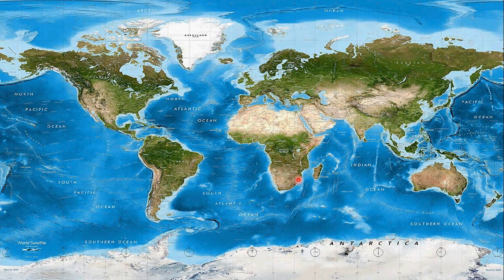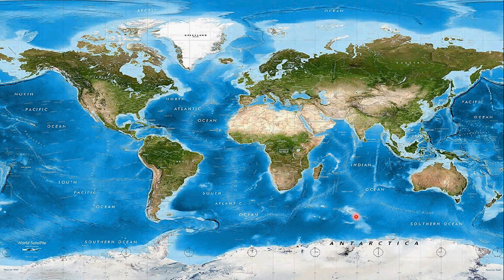Here you see a large map of the world where you can see the famous straits. Here is the Palk Strait, the Malacca Strait, Hormuz Strait, Strait of Bab el-Mandeb, Strait of Gibraltar, Bosphorus Strait, Strait of Dardanelles, and Bering Strait, Magellan Strait. These are some of the famous straits.